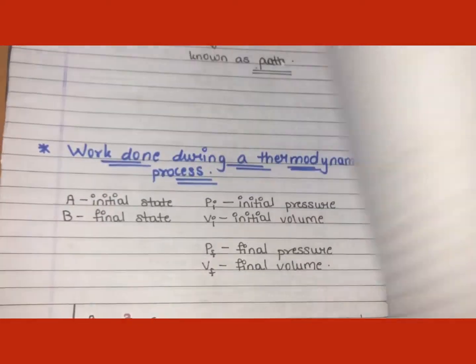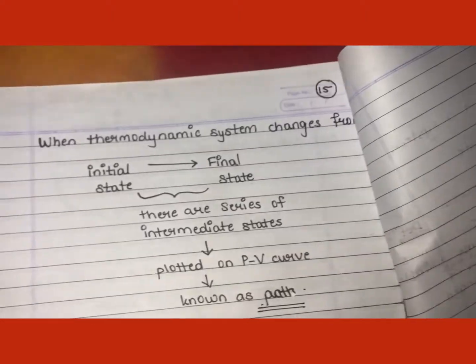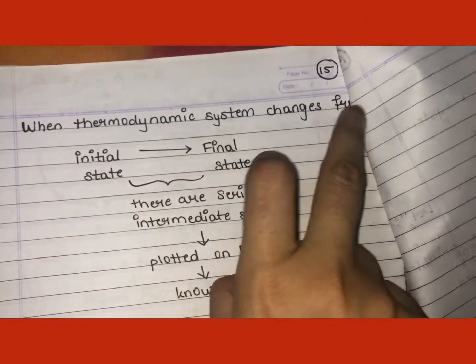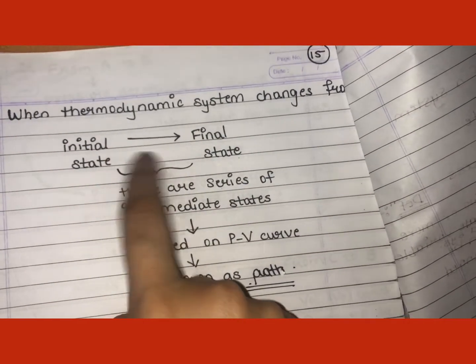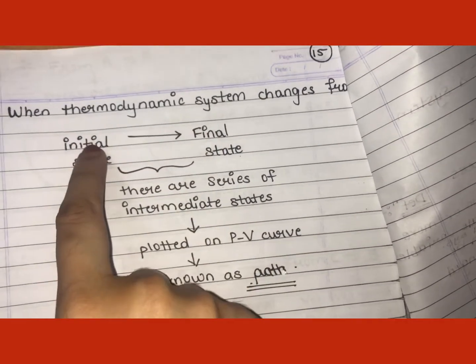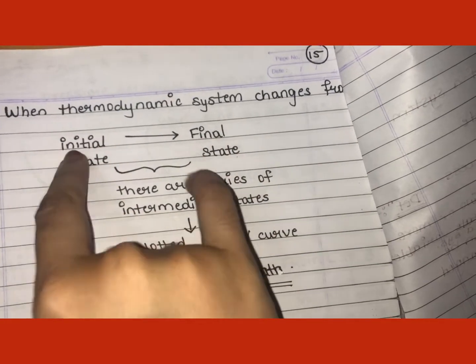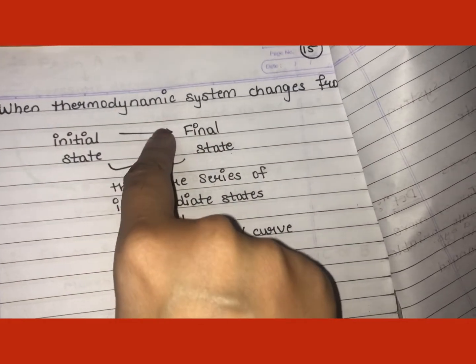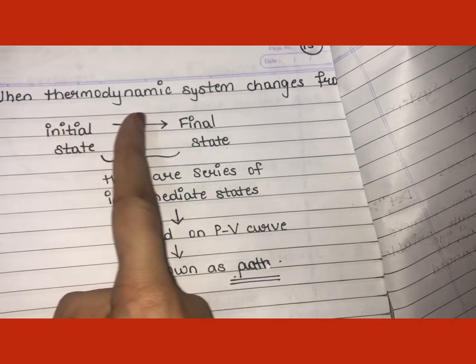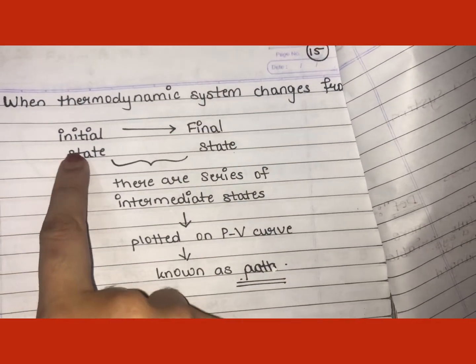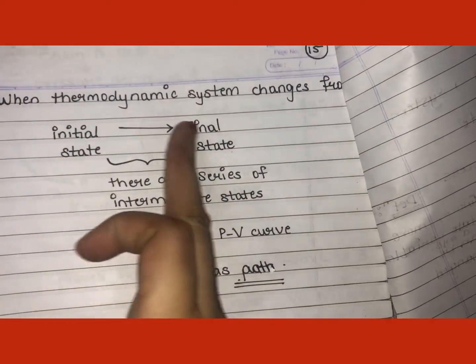Hope you understood this. Now coming to this part. When a thermodynamic system changes from initial state to final state, there might be some states in between, right? This is initial and this is final. So from initial to final, there might be some states in between. Those are known as intermediate states. So there might be a series of intermediate states, like from your first standard to 10th standard there is a series of standards.